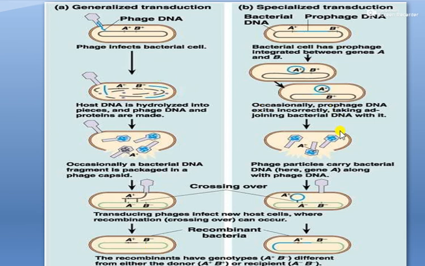On the other hand, in case of specialized transduction, a temperate bacteriophage attacks the bacterial cell at first. It combines with the bacterial chromosome, and in parallel forms copies of itself. During the copying, fragments of host DNA enter into the capsid, or head, of the phage.